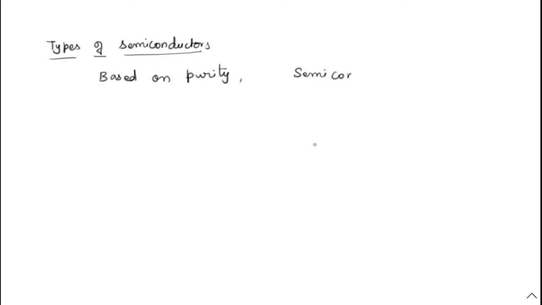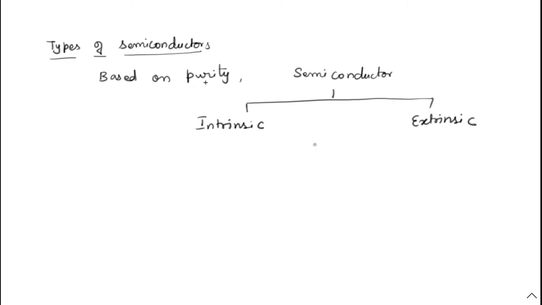The first type is called intrinsic semiconductor, and the second type is called extrinsic semiconductor. So already I mentioned clearly, based on the purity. The intrinsic semiconductors are nothing but the pure form of semiconductor, and the extrinsic means the impure form of semiconductor.